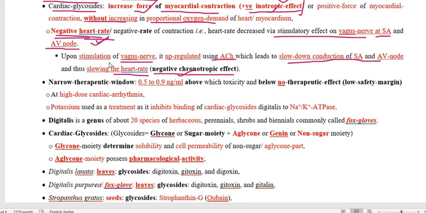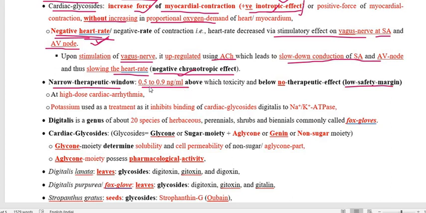The problem with cardiac glycoside drugs is that they possess a low margin of safety because of the narrow therapeutic window, which is about 0.5 to 0.9 nanogram per ml.